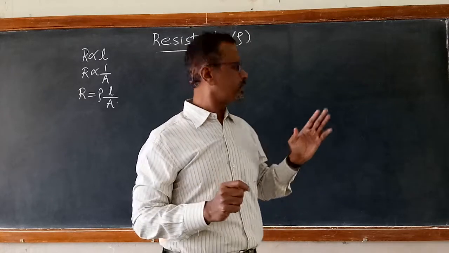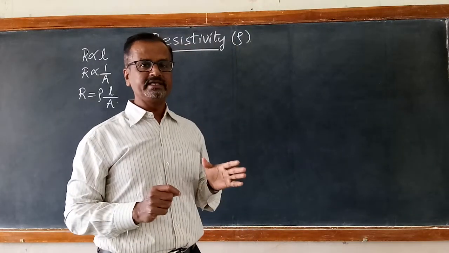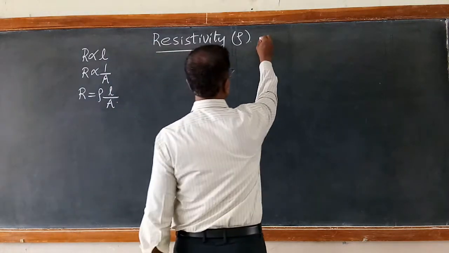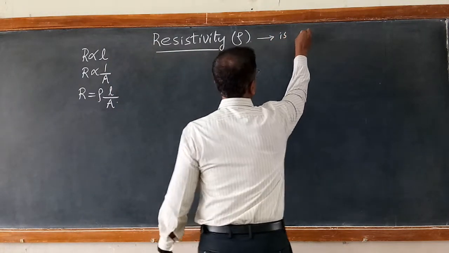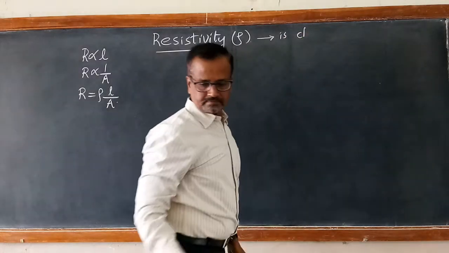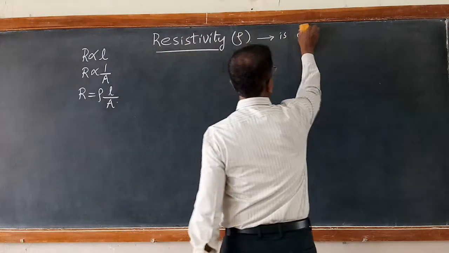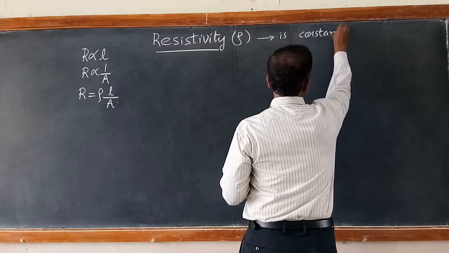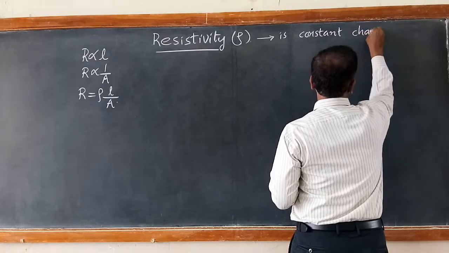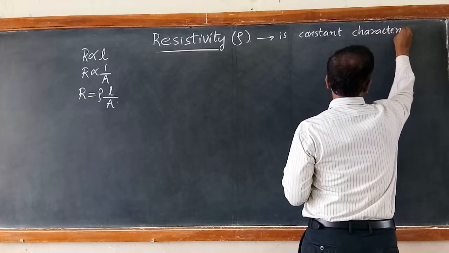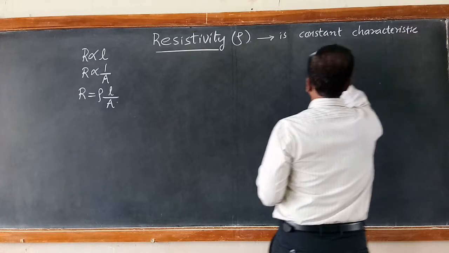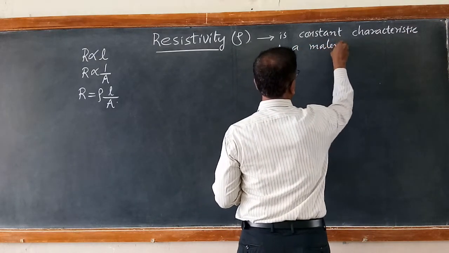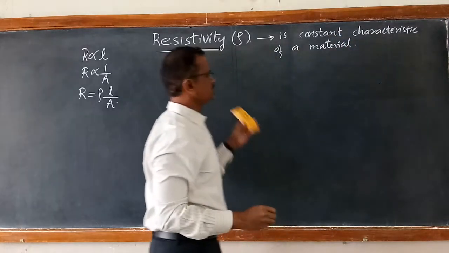Okay, before we go into the details of these resistivities, first let us define what is resistivity. Resistivity rho is a constant characteristic of a material. This is the first thing.